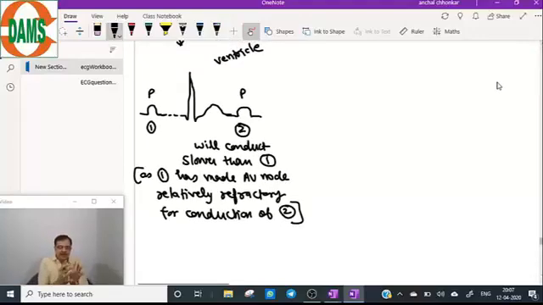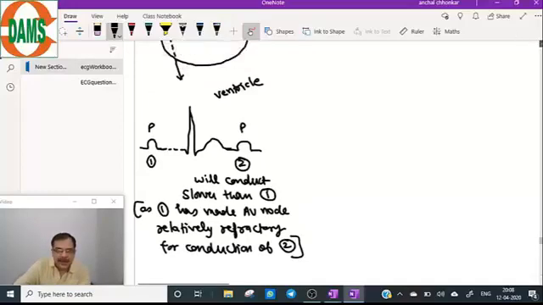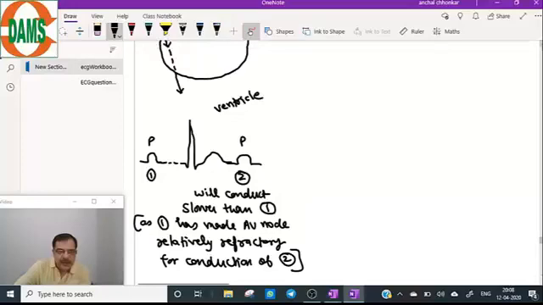So that means the first impulse conducts through the AV node so slowly that it has made it relatively refractory for the subsequent impulse, and the subsequent impulse means the number 2 impulse. So number 2 will conduct slower than 1 in the AV node, because 1 has made the AV node relatively refractory for conduction of 2.